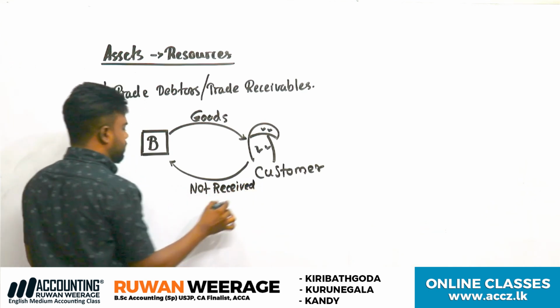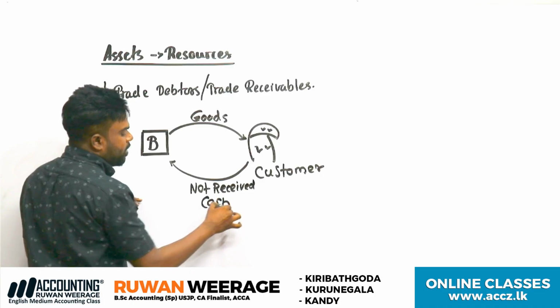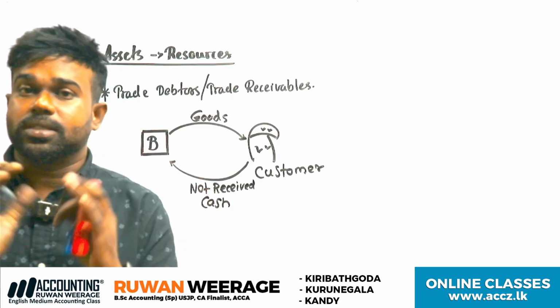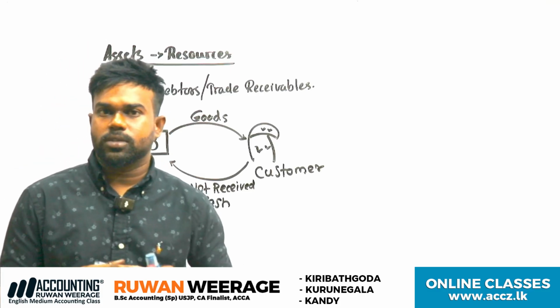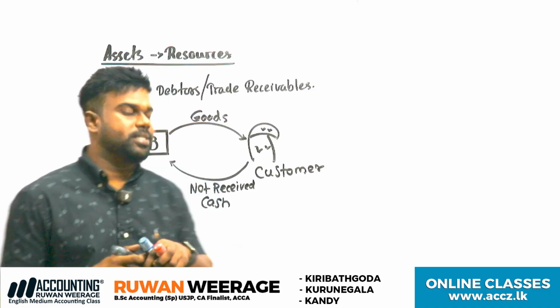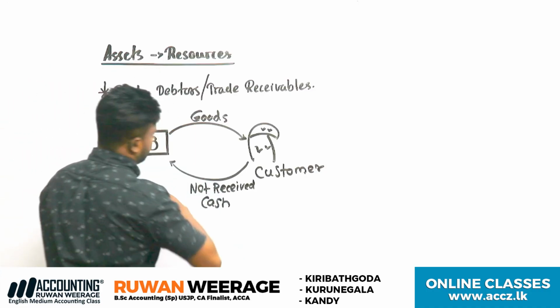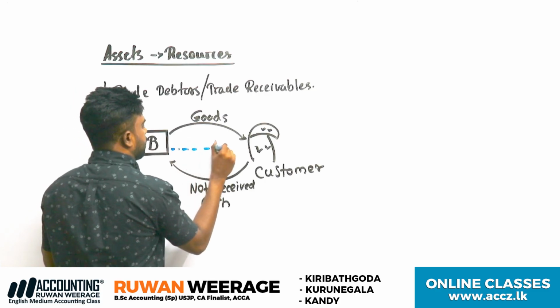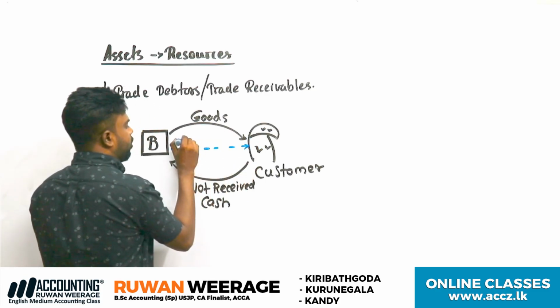Not received cash. There are two types of transactions: cash basis, and the other, credit basis.